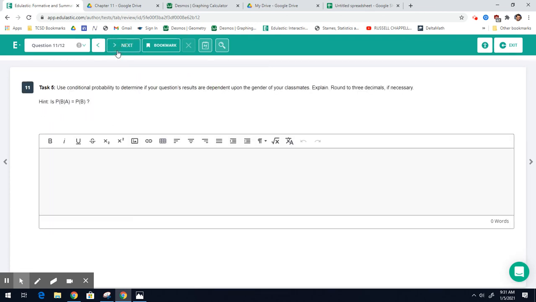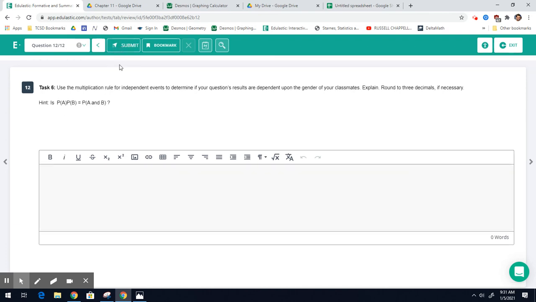We will then talk about independence. We will talk about how you can use conditional probability to test independence. You'll do that as well. And then we'll talk about the multiplication rule and independence, and you'll do that here. And then you'll be done. So again, it's very important that you pay attention and you do the probability lessons as we go forward.